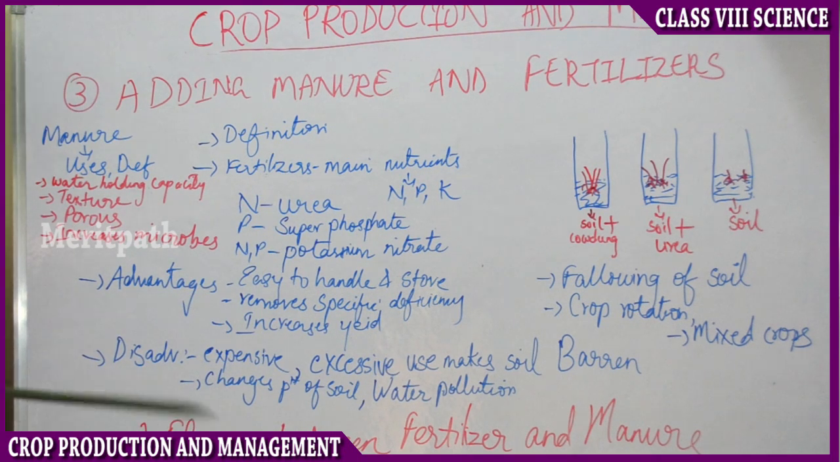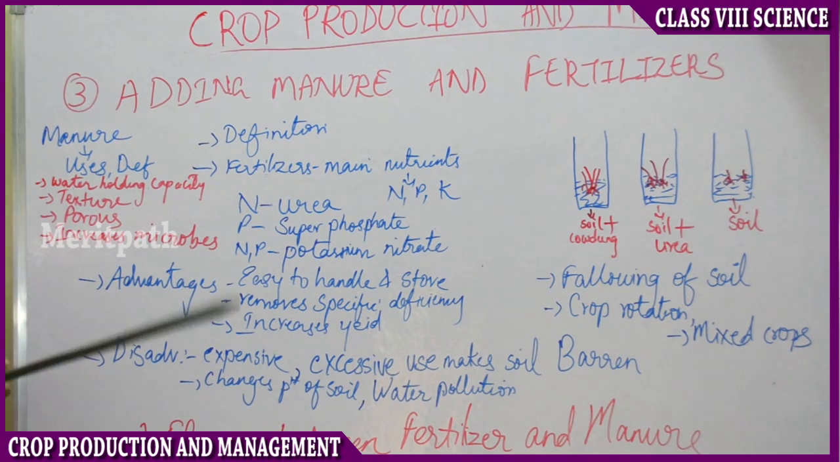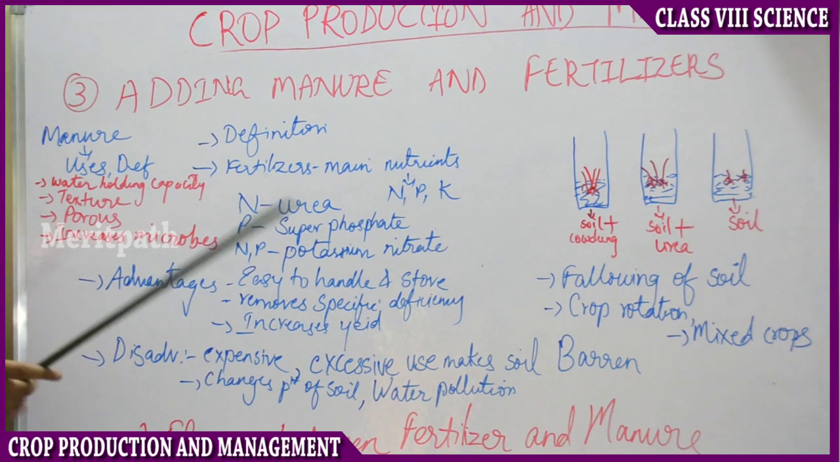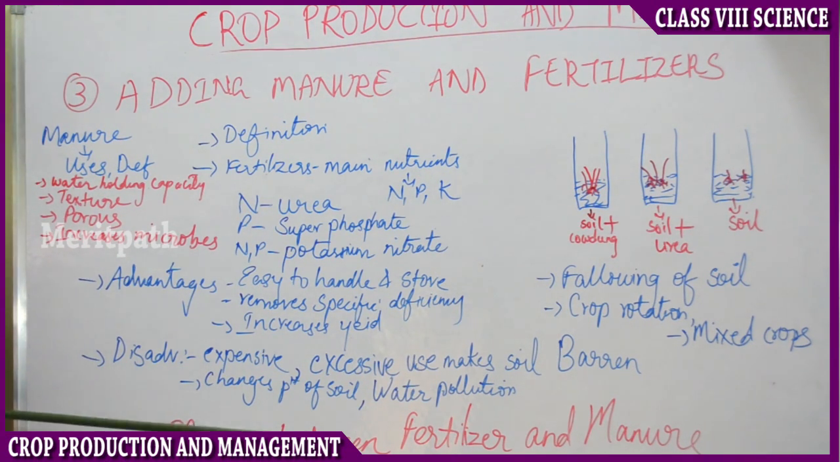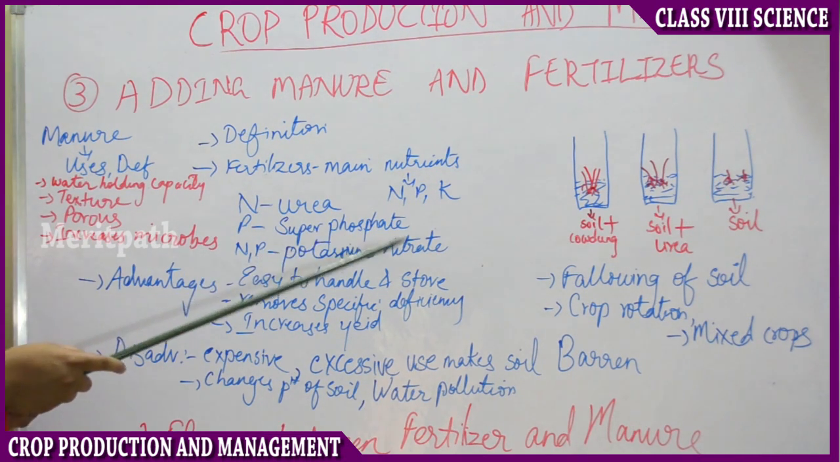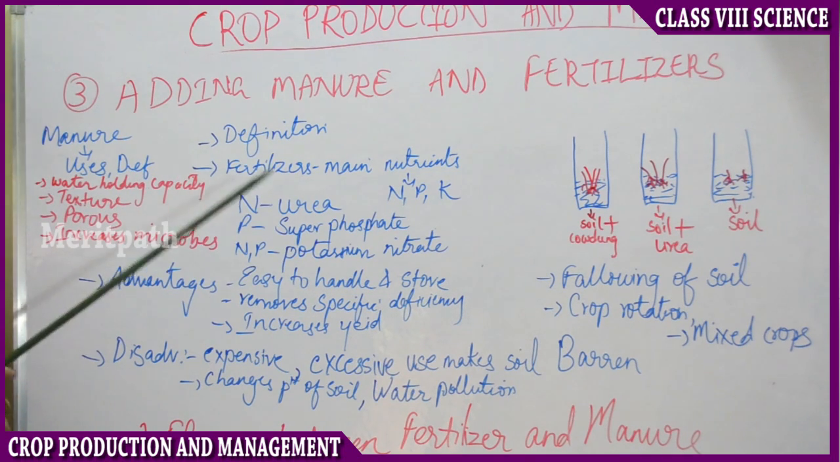Then you might have seen many fertilizers available in the many fertilizer and pesticide shops. They will be available in the form of white bags. They will be written urea, Nagarjuna fertilizer, superphosphate, super nitrates. So all these come under fertilizers. So now coming to the next.